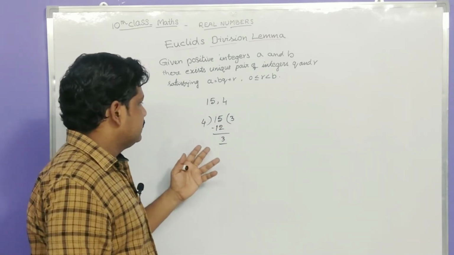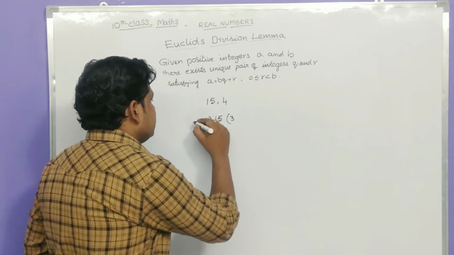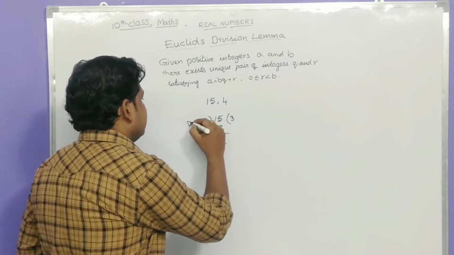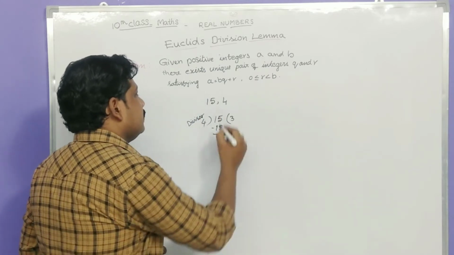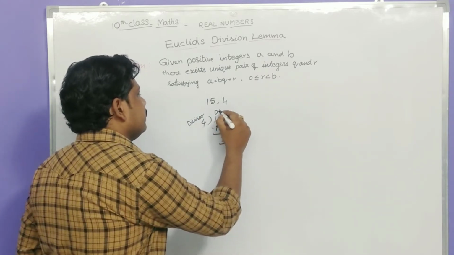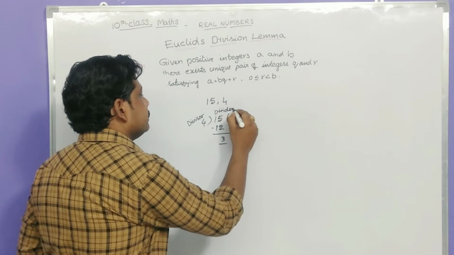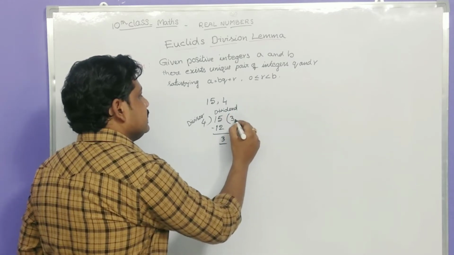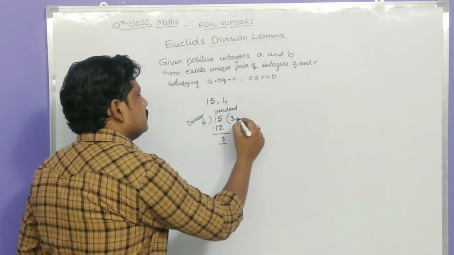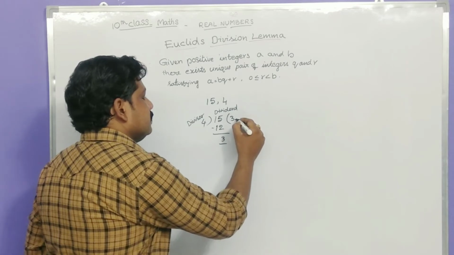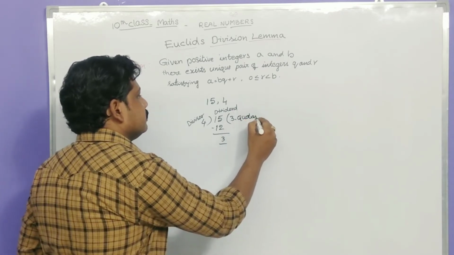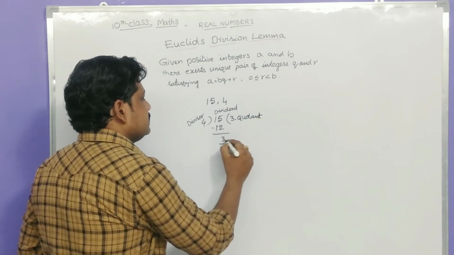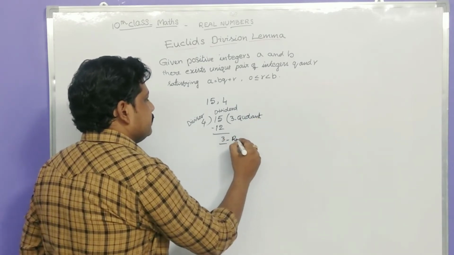We know that this 4 is called divisor and 15 is called dividend. This 3 is called quotient and this 3 is called remainder.